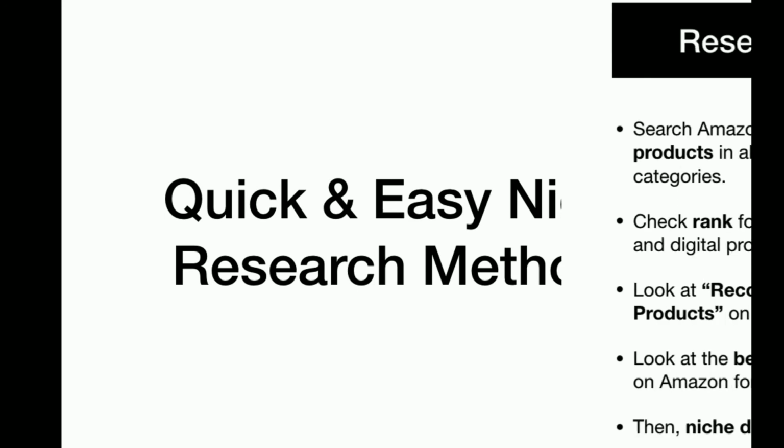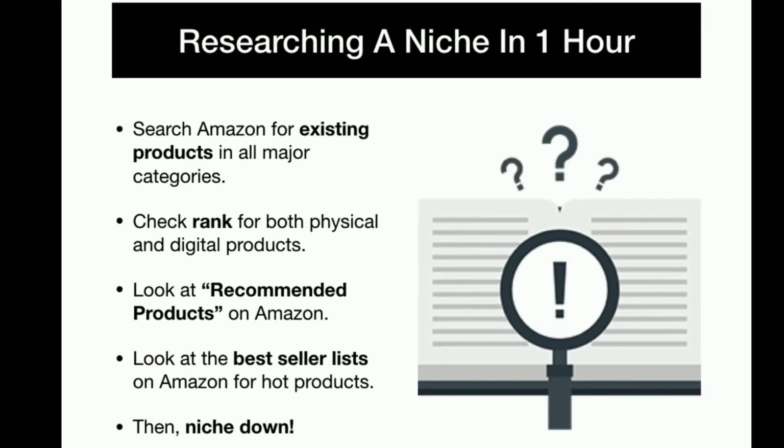Quick and easy niche research methods. Research a niche in under 1 hour. Start by searching Amazon for existing products in all of the major categories. Check the rank for both physical and digital products. Then look at the recommended products on Amazon to uncover additional products worth promoting. And look at the best-selling lists on Amazon for hot, trending products.